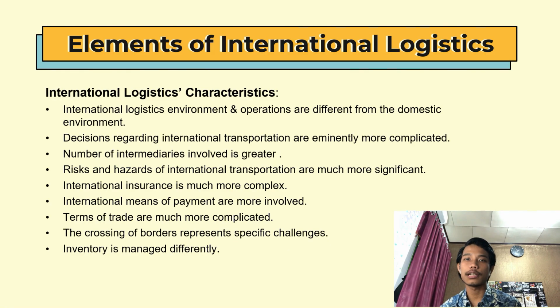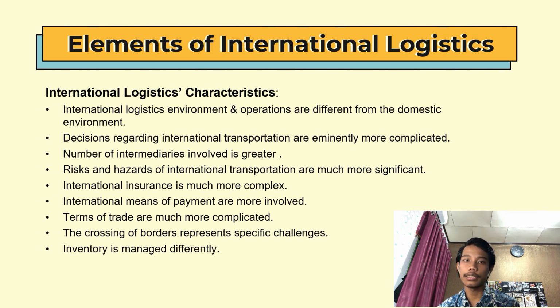Elements of international logistics. International logistics characteristics. The first one is international logistics environment and operations are different from the domestic environment. The second one is decisions regarding international transportation are eminently more complicated. The third one is the number of intermediaries involved is greater. The fourth one is risks and hazards of international transportation are more significant.